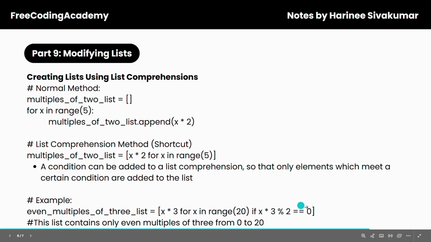If x times 3 mod 2 equals 0. So you're trying to get multiples of 3 because you're going from 0 all the way to 19, multiplying each by 3. But you're only going to store it in this list if when you multiply it by 3, it's divisible by 2, so you get a remainder of 0 when you divide by 2, therefore it's even, right? So this list contains only even multiples of 3 from 0 through 20.